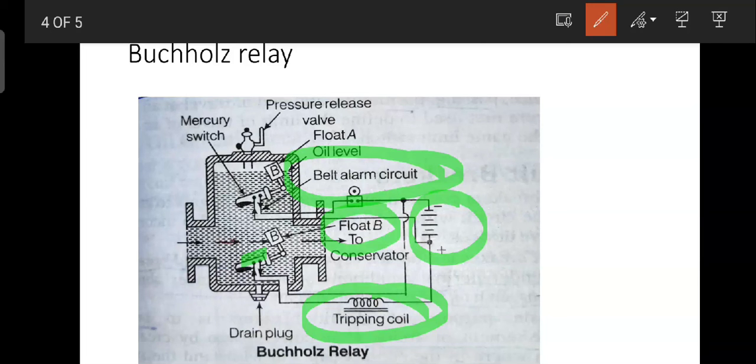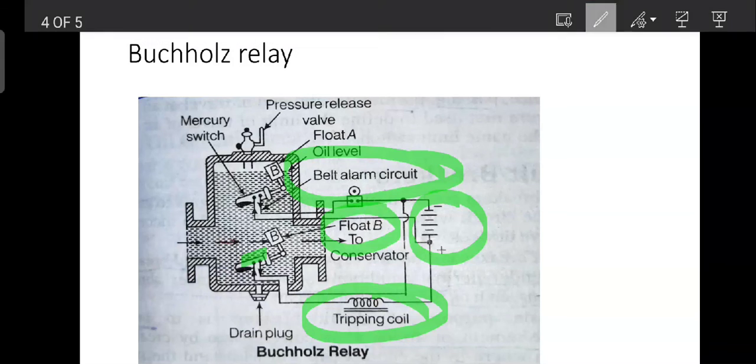Okay, after tripping that circuit, our circuit breaker will work properly, and then our transformer will be cleared of the faulty section. Okay, I think it is clear to you. Okay, so it's complete. Thank you for watching.